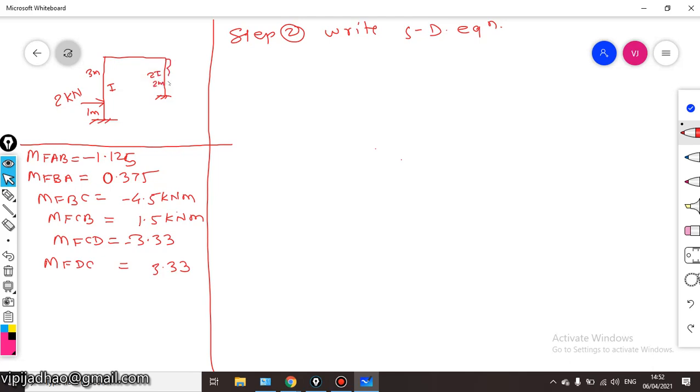It is subjected to some UDL of 10 kilonewton per meter, and a point load of 16 kilonewton is acting here at a distance of 0.5, 1.5 here. This is A, B, C, D. Again this is twice I. So this is our frame.